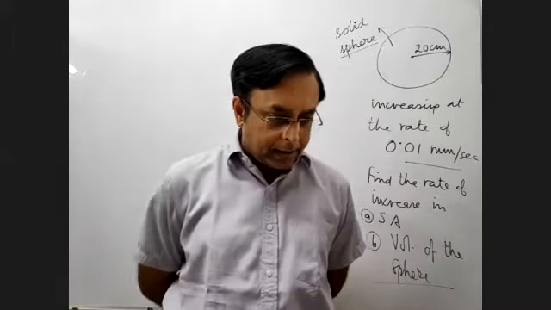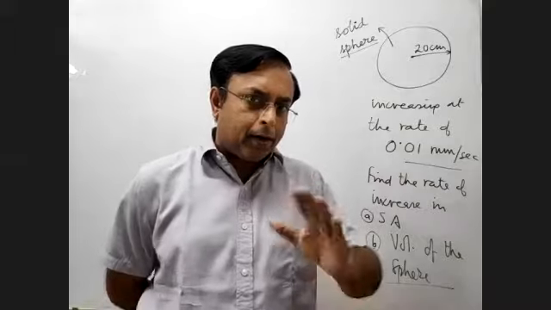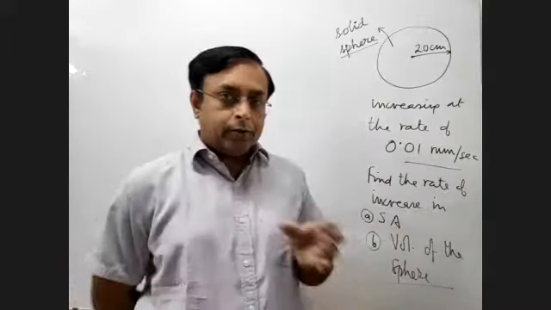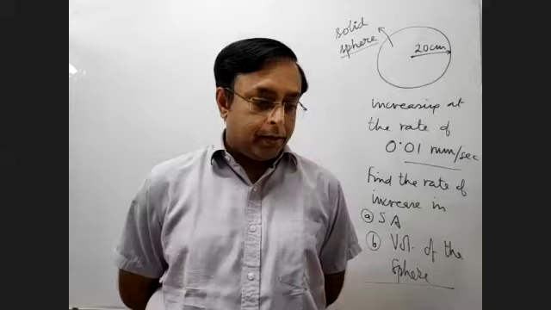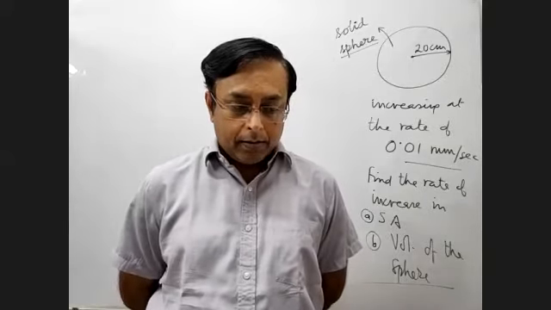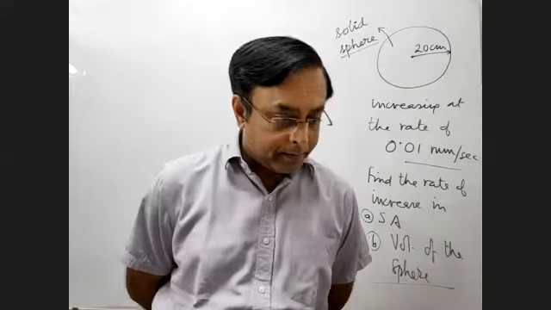Shashwat, you are giving the answer as 16 pi millimeter per second. Well, millimeter cannot be the answer. It has to be millimeter square per second because you are giving the answer for surface area. So area has to be like square. So either you give the answer in terms of millimeter square or centimeter square. Choice is yours.